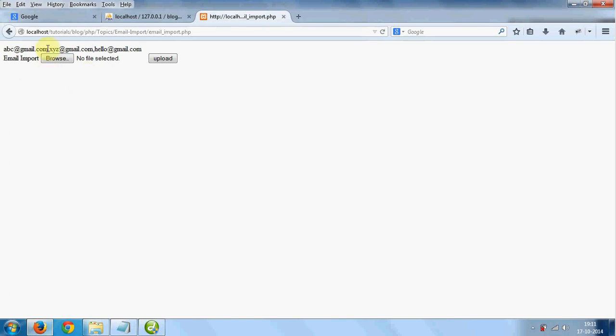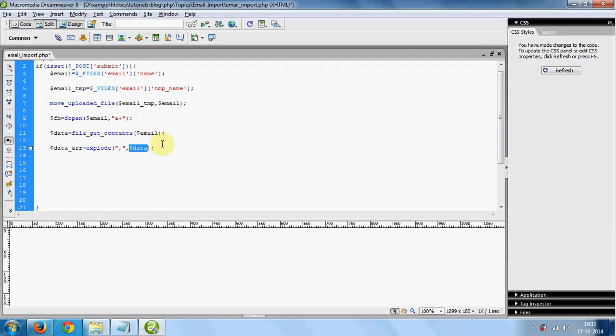It means the first will be the first value inside the array, this will be the second value, and this one the third value. So $data_array is now an array. So using a foreach loop, we can insert all the individual emails to the database table.